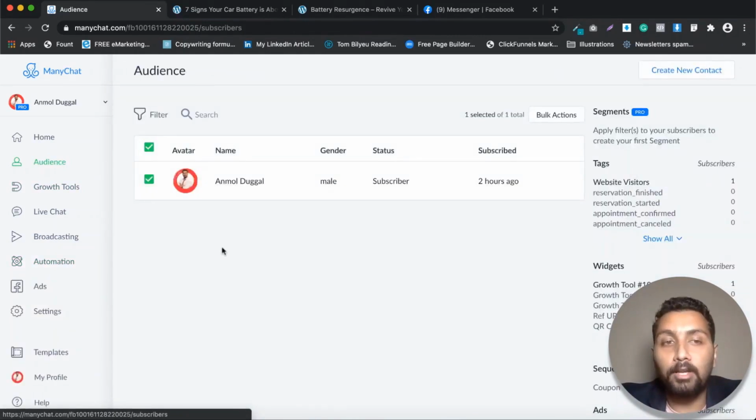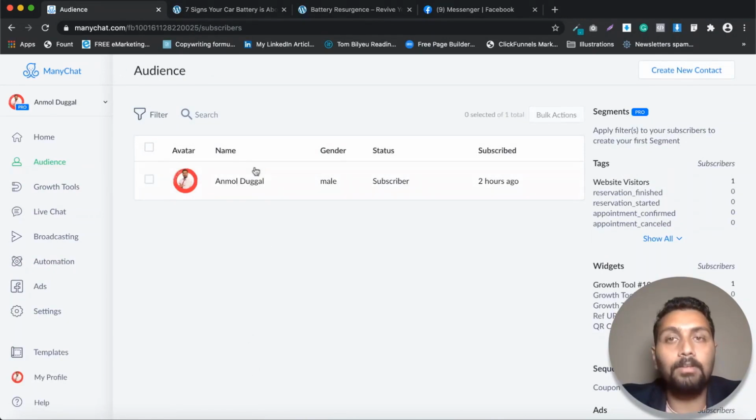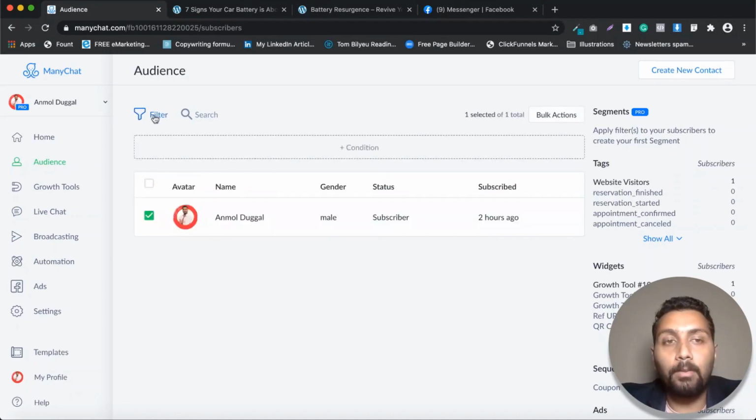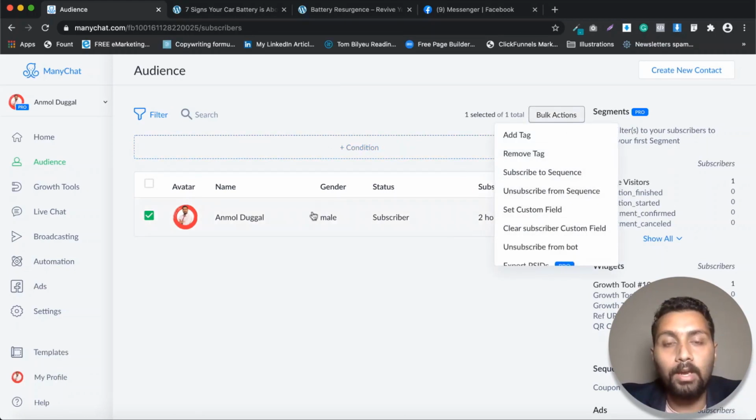Let me go to the audience part, and you can see here that we have these check boxes. So there's going to be a list of subscribers here, right, when you build that. If I click on it and click on the filter button, here we get the conditions. First of all, we have the bulk actions here. For all these subscribers, I can add a tag directly or I can even remove a tag, or I can subscribe them to a sequence that I have created, right? By default, the person doesn't have to do anything. I will subscribe them to a sequence, or I will unsubscribe them from a sequence, right? Then we have the other options available here as well.